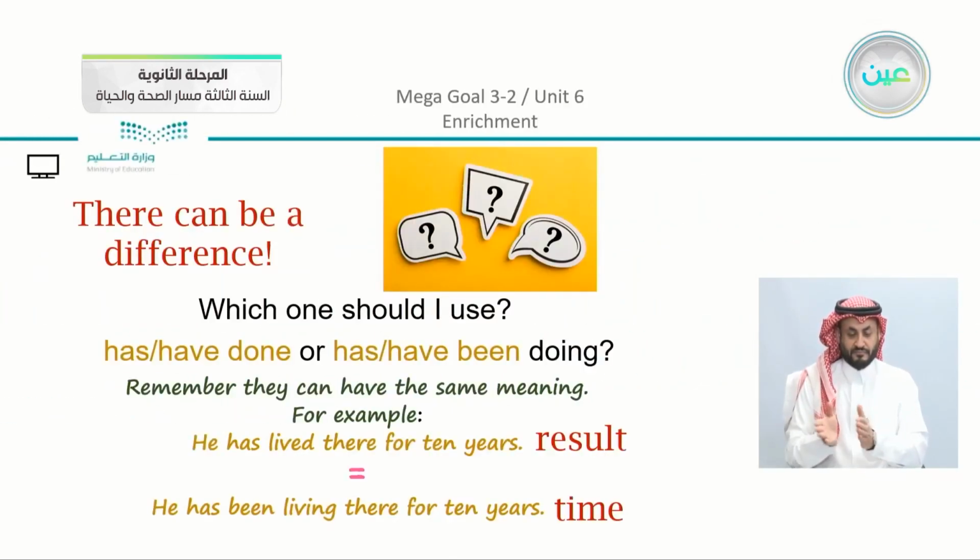Now, there can be a difference in meaning. Sometimes when you read it, you can see that there is a similar meaning here, but if we recall, we have the focus on something specific. When we use the present perfect simple, we are focusing on the result or the action. In this sentence, for example, he has lived there for 10 years. When you read the second part, he has been living there for 10 years, at first you just think that it has the same meaning, but actually, as we studied, the first time we focus on the result, and when we use the present perfect progressive, we are focusing on the time.